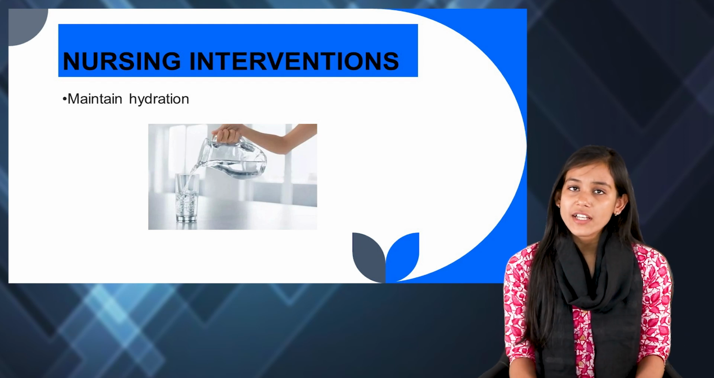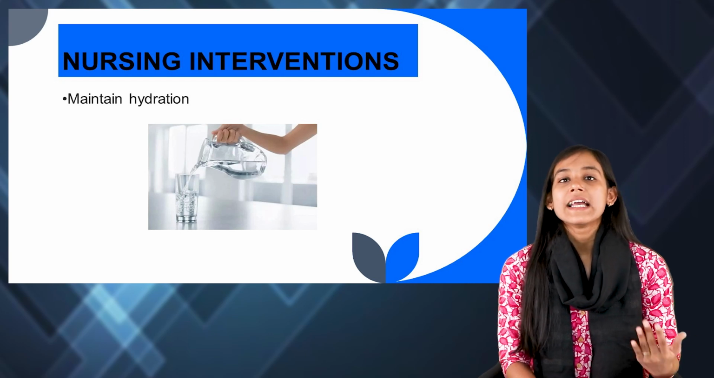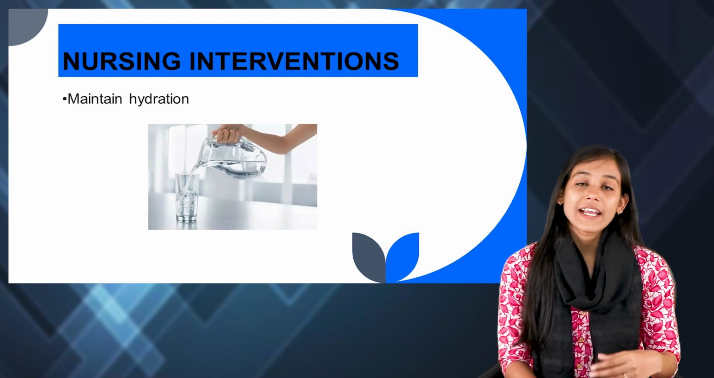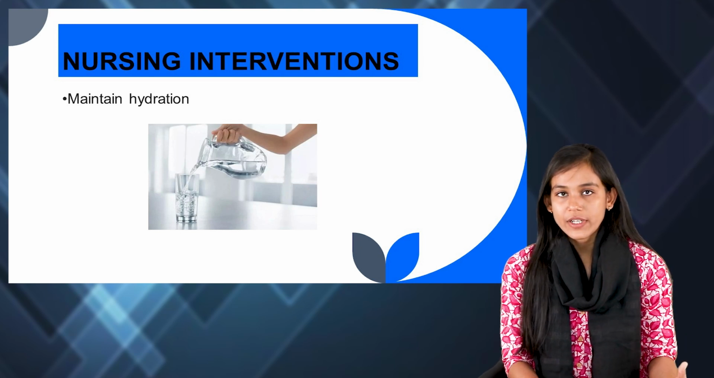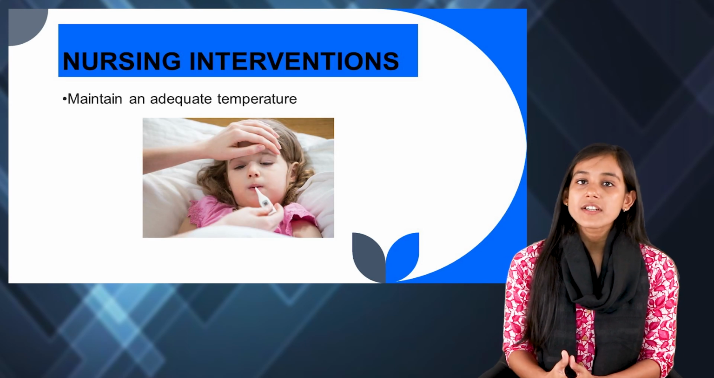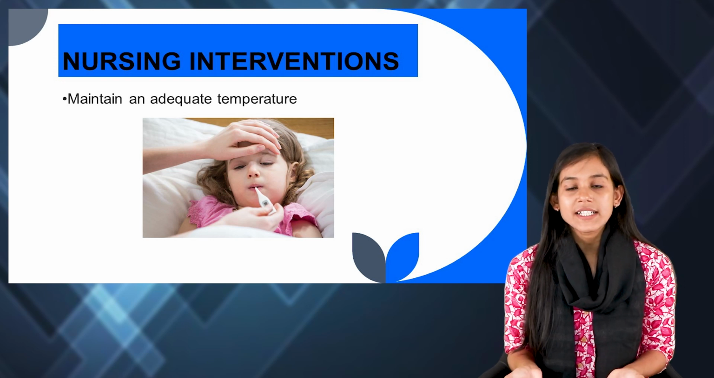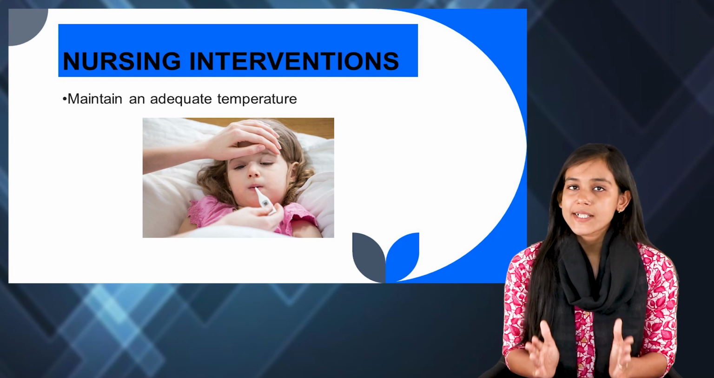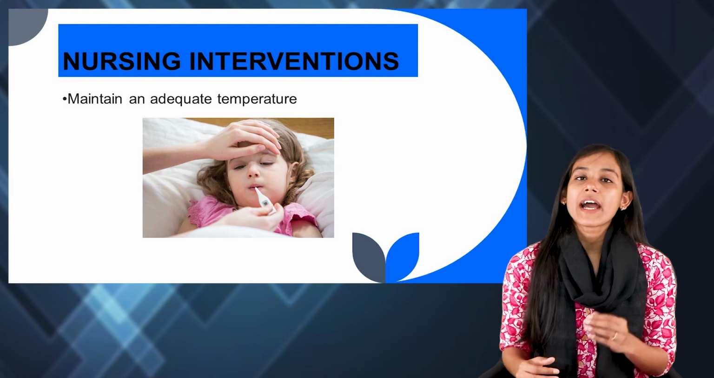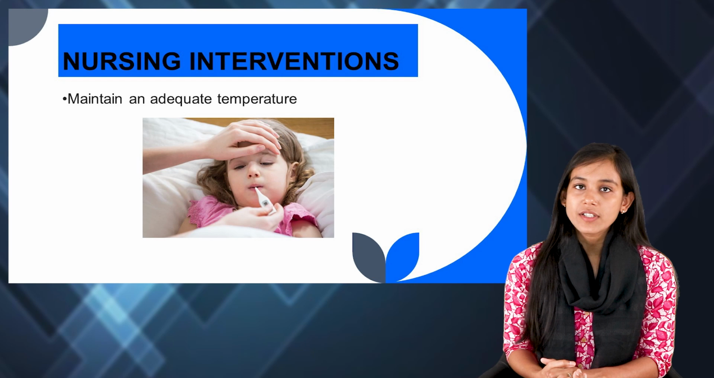Next, you have to make sure that the child is properly hydrated. So for that, you have to encourage the child for fluid intake. And also you have to make the parents understand that they should encourage the child for increased fluid intake. Next, we also have to control the temperature. So if there is fever, then definitely we have to give antipyretics, but make sure that you don't give aspirin because that can cause Reye's syndrome. So to avoid that, we have to make the parents understand that they should not give aspirin to the child.